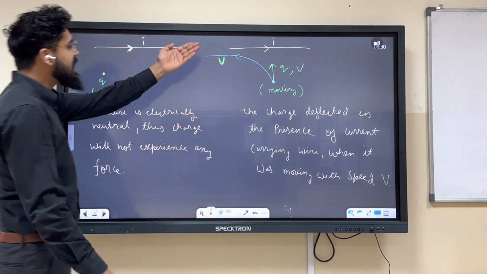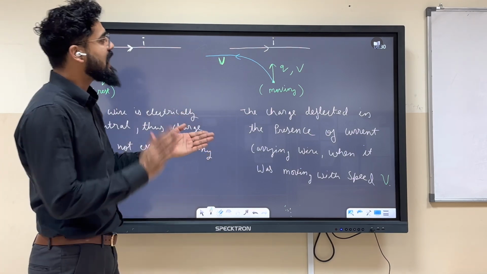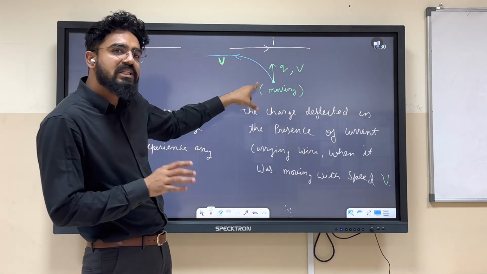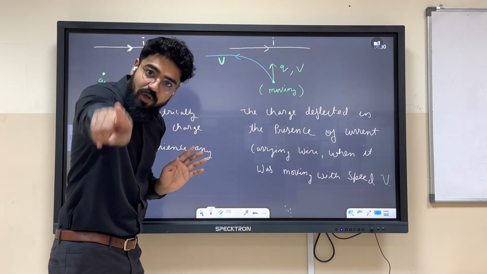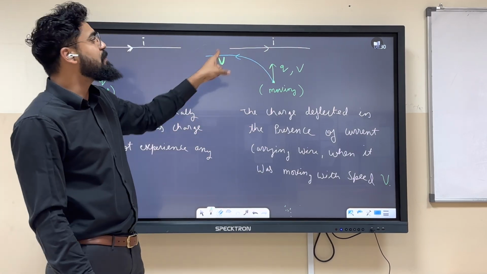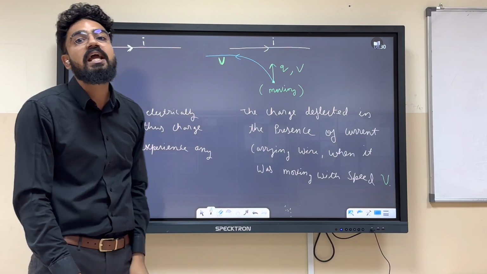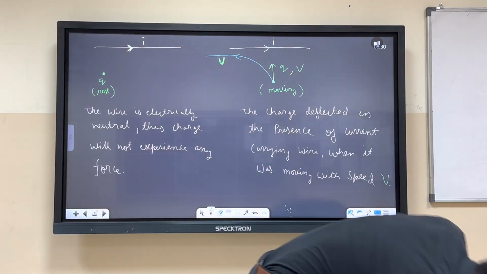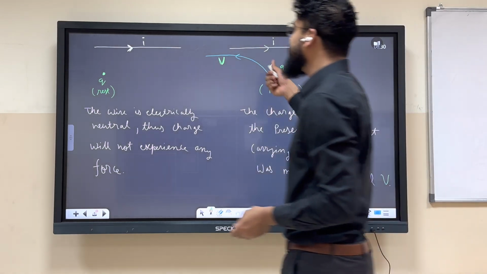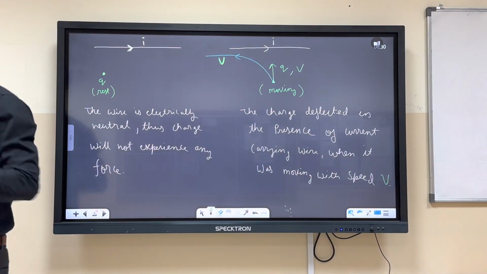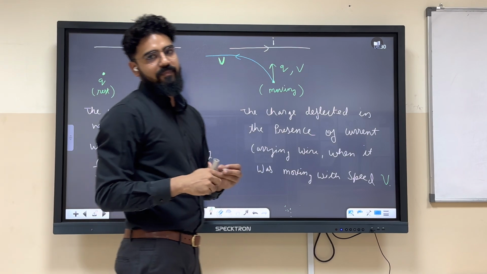So the indication from here is pretty simple: the force is acting on this charge if it is moving with some velocity, but its speed remains the same. It means this force is acting perpendicularly. If it was not acting perpendicularly, then the speed would be something else. It shouldn't be the same. Are we getting it?